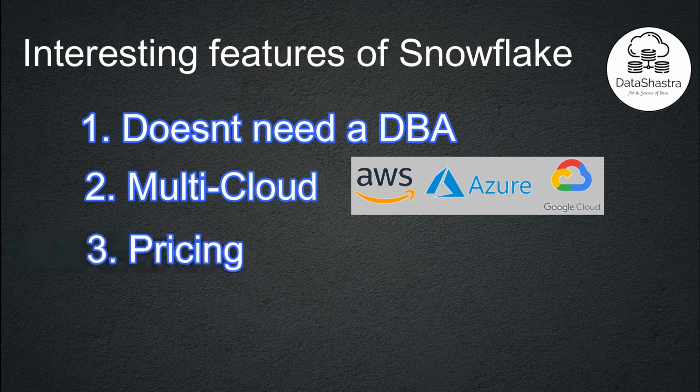So the third one is pricing. Snowflake's pricing model is really fine-tuned. Its billing model is pay per use and on a per-second basis. So the more you use, the more you pay, and the less you use, the less you pay.